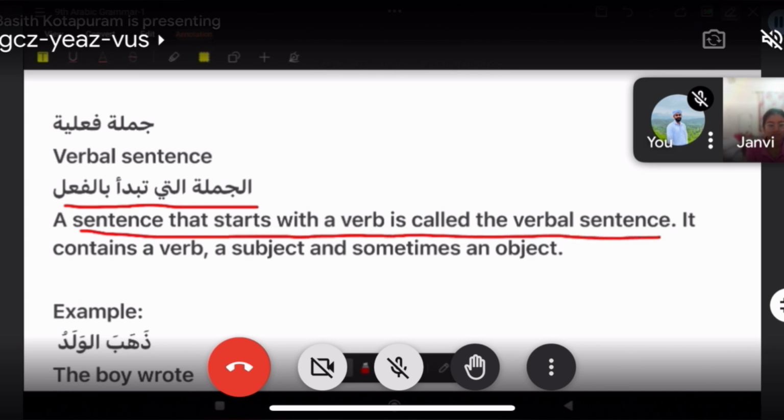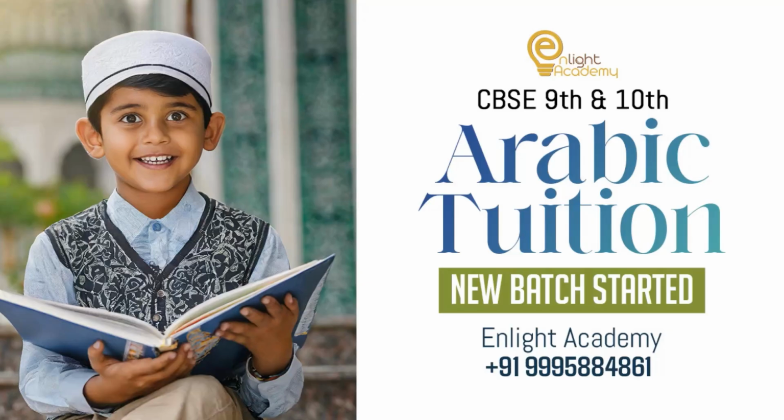Okay? And also it should contain a verb, a subject, and sometimes an object. Object is not compulsory to make a jumla fi'liya, but sometimes it comes. But verb and subject, they are compulsory for making a verbal sentence. Clear? Yes, sir. Okay.